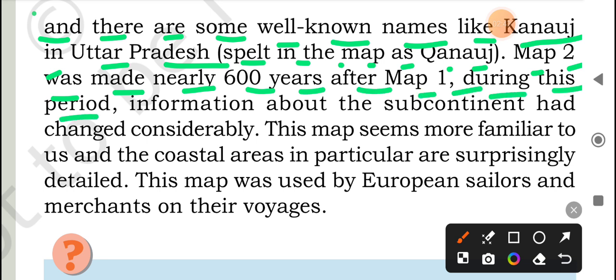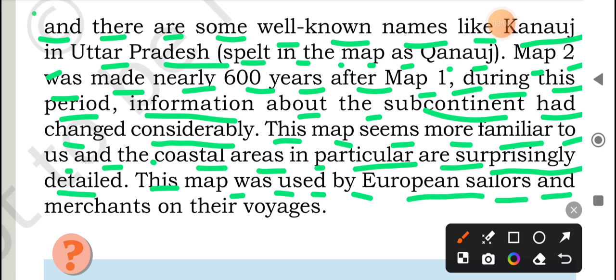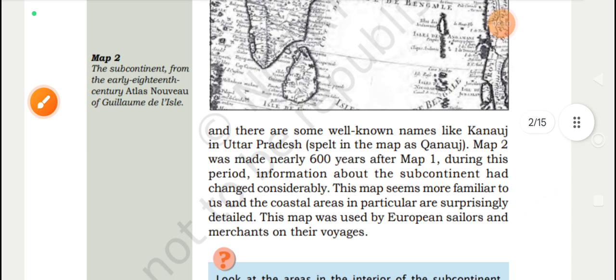During this period, information about the subcontinent had changed considerably. This map seems more familiar to us, and the coastal areas in particular are surprisingly detailed. This map was used by European sailors and merchants on their voyages.